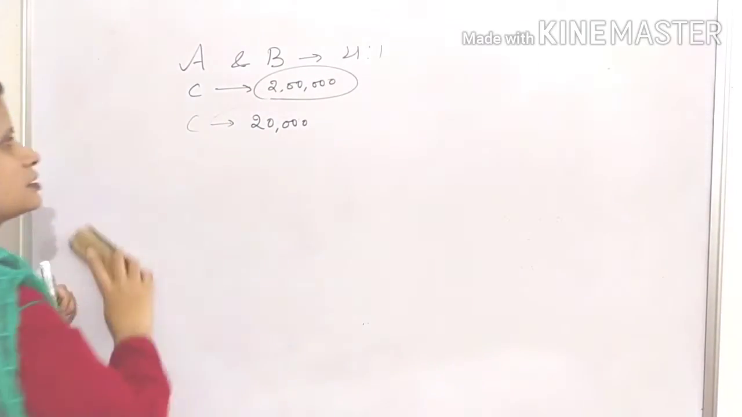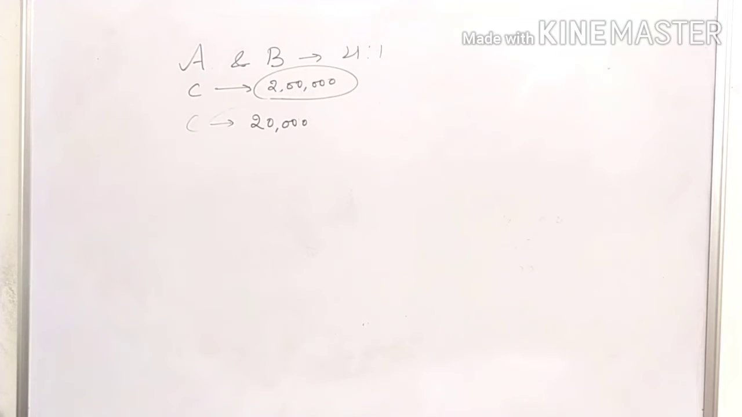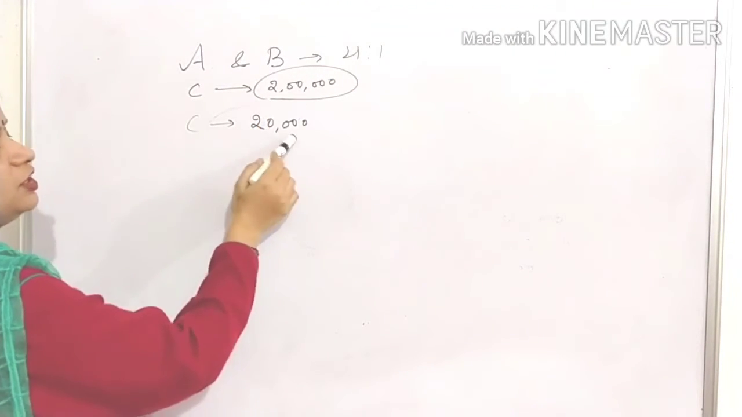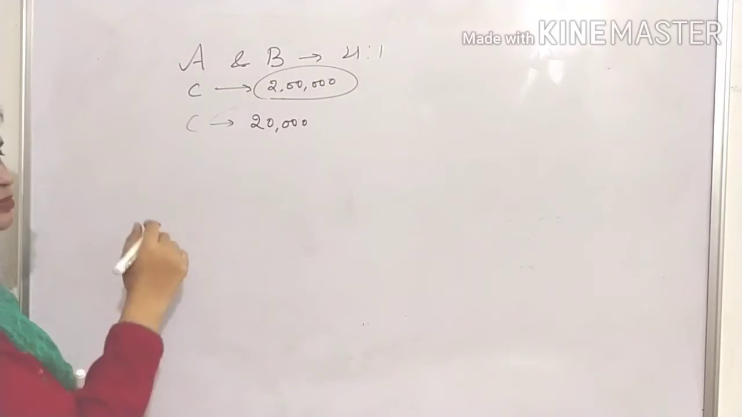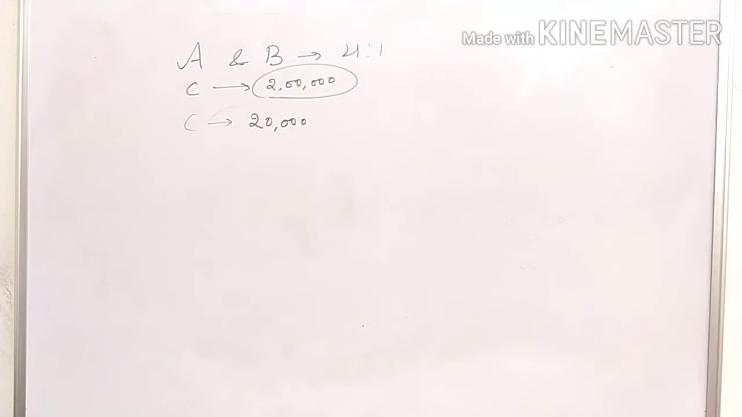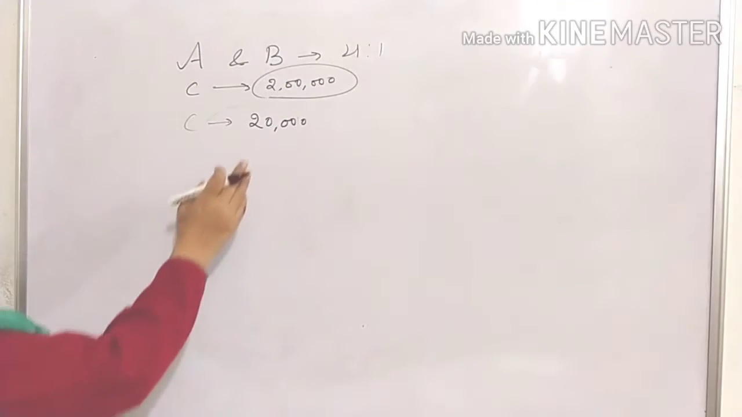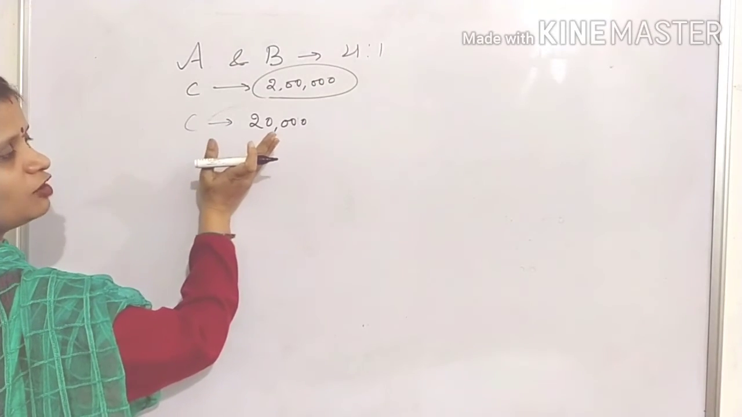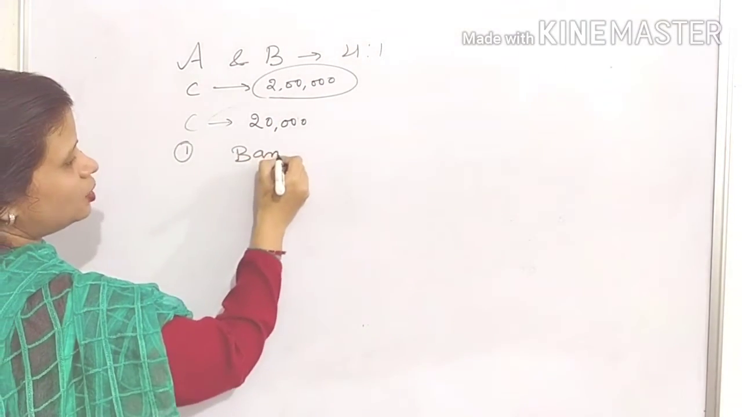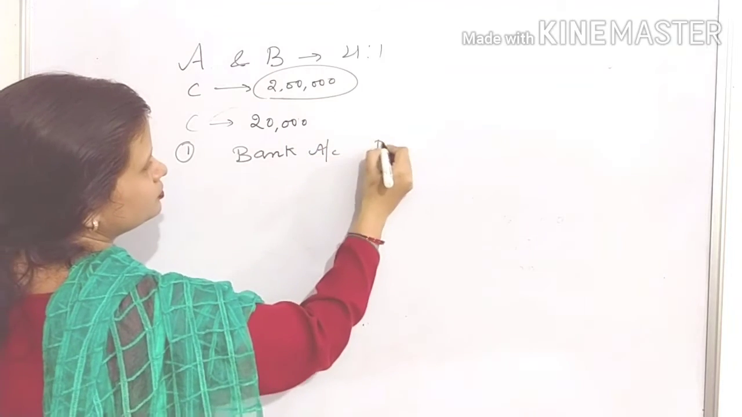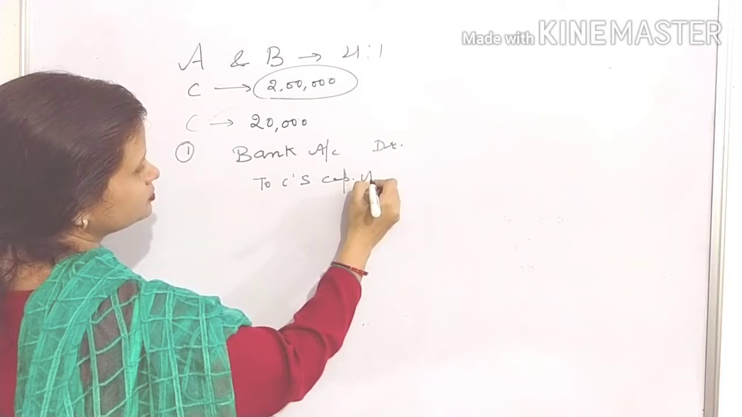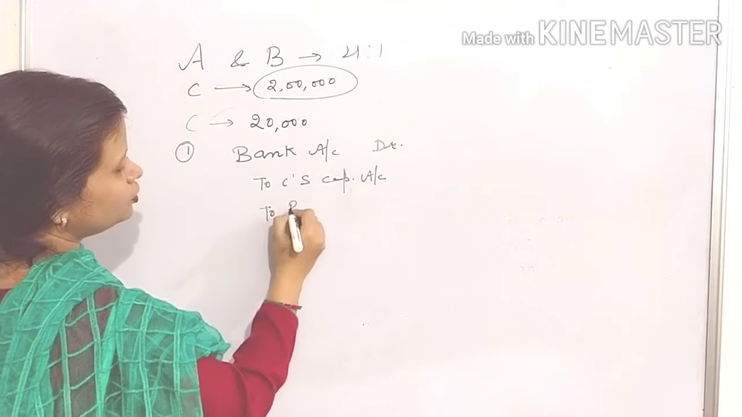Simple question. A and B are partners in 4:1. C is bringing 2 lakh as capital and 20,000 as premium for goodwill. And this amount of premium is withdrawn by the old partners. Old partners are doing what? They are withdrawing this amount of premium for goodwill. So our first entry will be the same. Bank account debit to C's capital, to premium for goodwill.